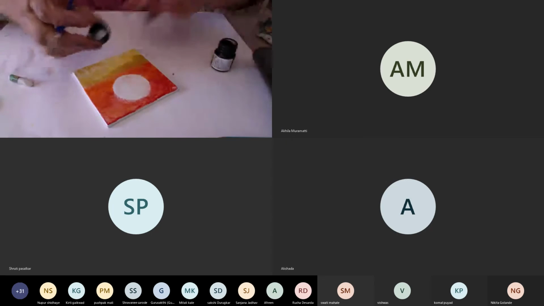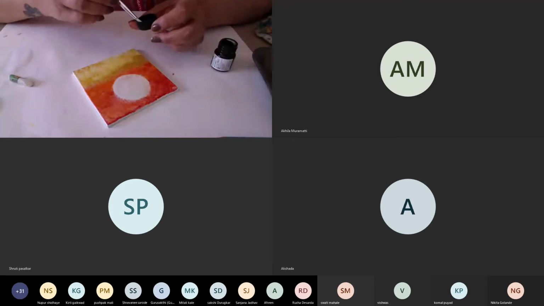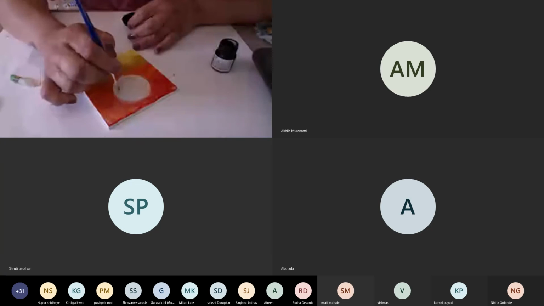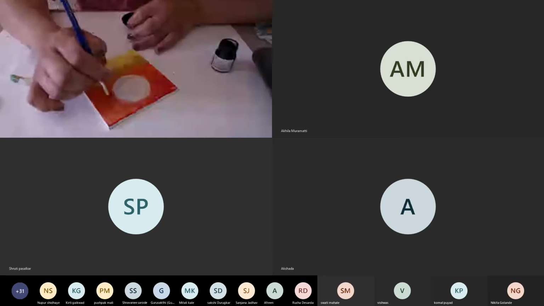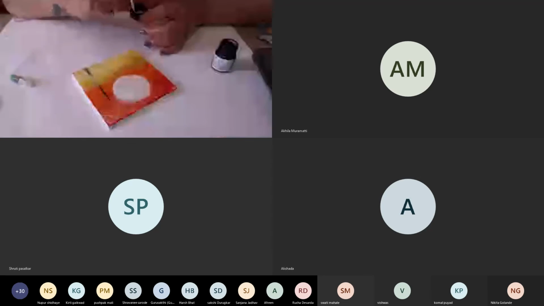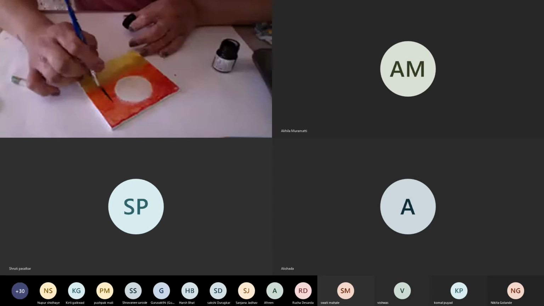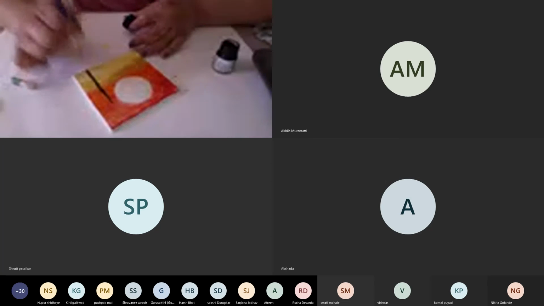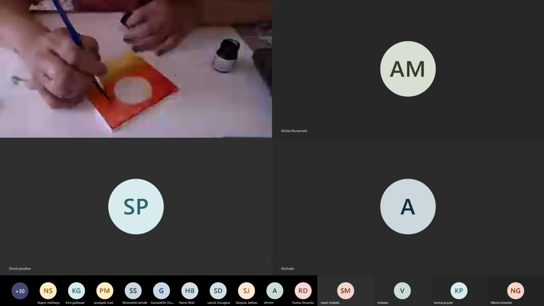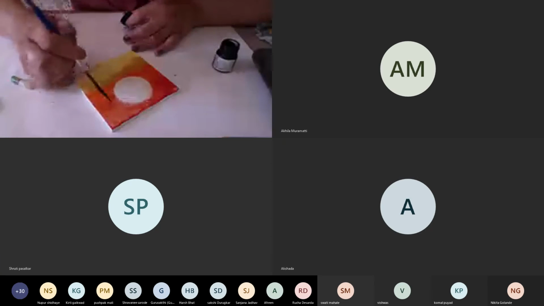With black color, you have to be really careful, because like I told you, this black color, you can just dab a brush, mix it, blend it around.